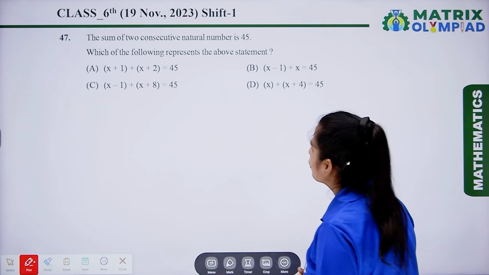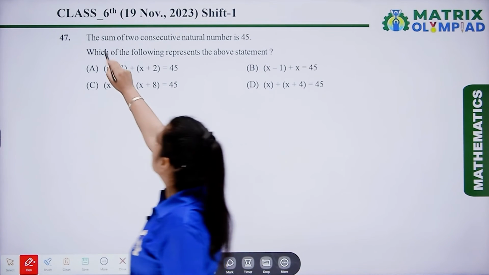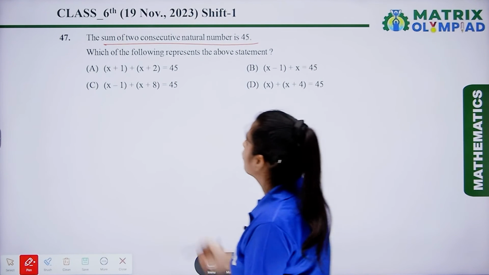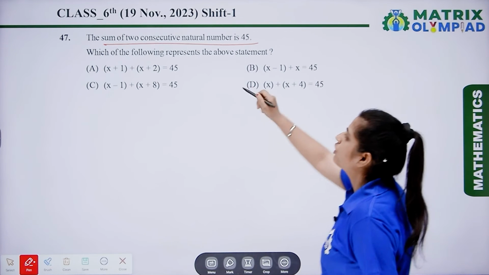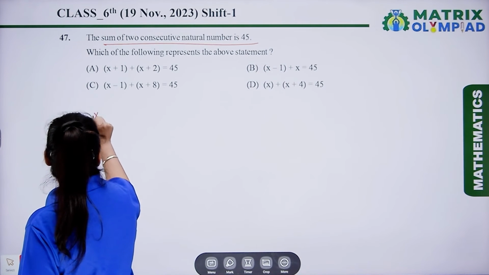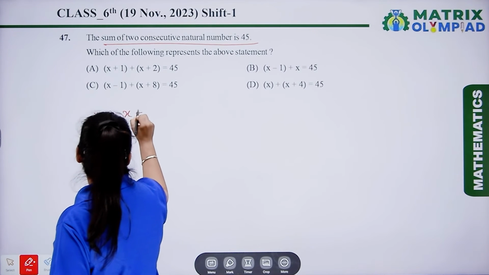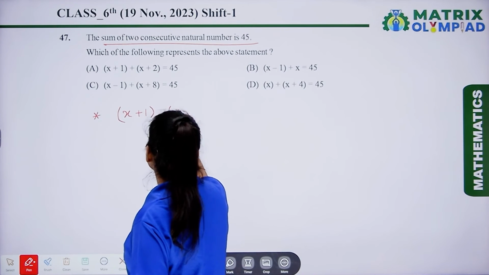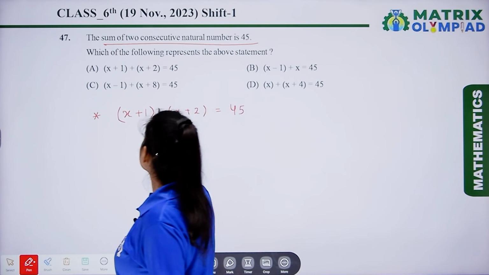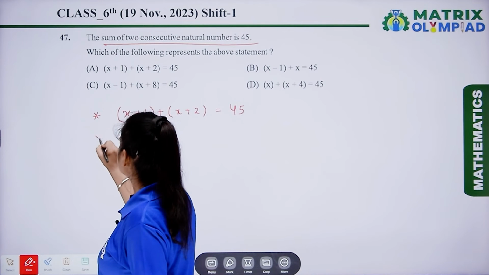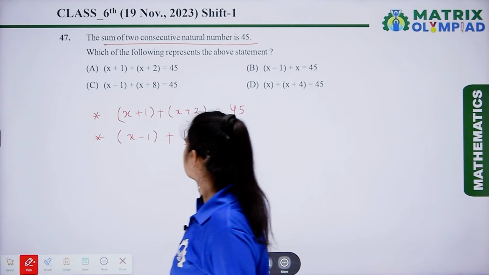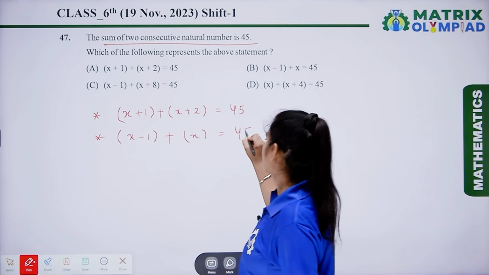The sum of two consecutive natural numbers is 45. So information is given to us, that is the sum of two consecutive natural numbers is 45. Which of the following represent the above statement? To represent the above statement, we have two ways. First one is x plus 1 and x plus 2, that is equal to 45. Here we have to find out the sum, so we will place plus in between these two numbers. Next is x minus 1 plus x is equal to 45.